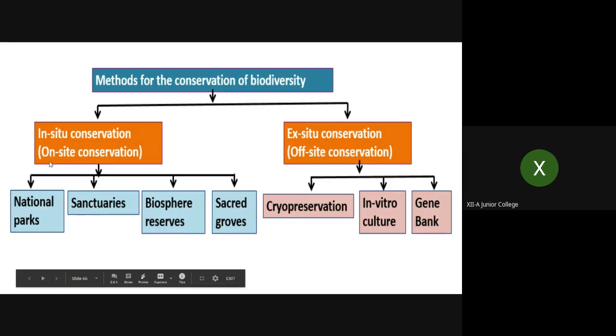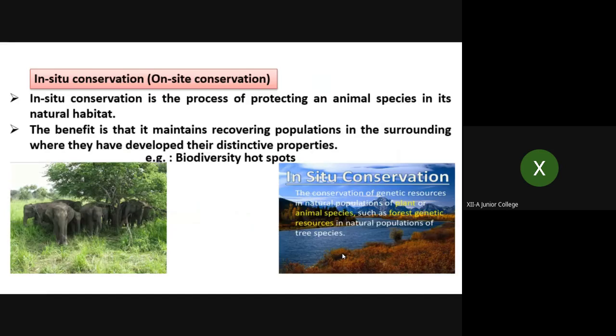First, in situ conservation, that is on-site conservation: national parks, then sanctuaries, biosphere reserves, sacred groves. These are some of the examples where in situ conservation can take place. That means within the natural environment, we can save. Then ex situ conservation, that is off-site conservation. There are different ways: cryopreservation, in vitro culture, gene bank. These are the additional methods to support in situ conservation, which come under ex situ conservation. Now one by one we will see.